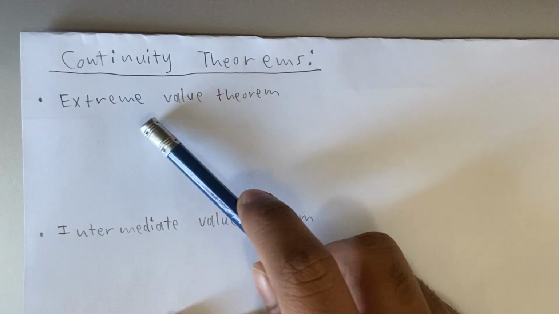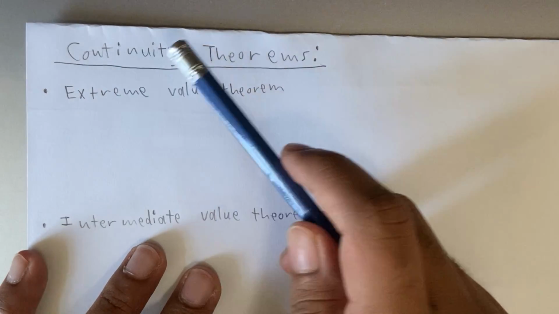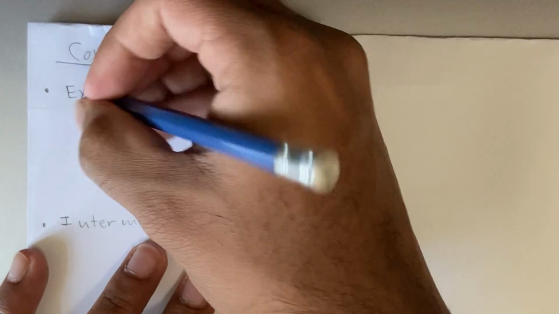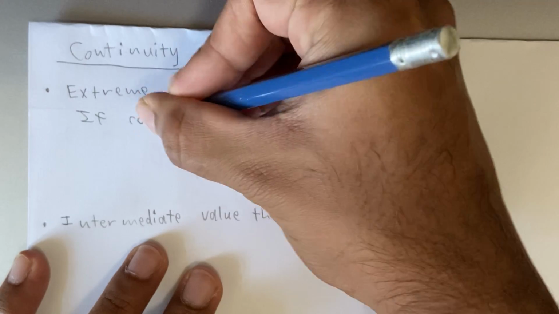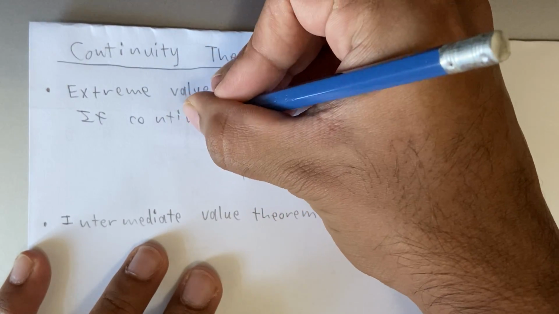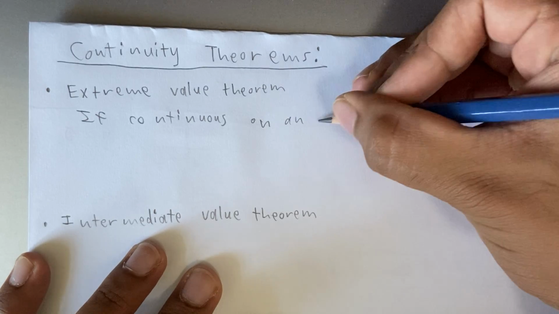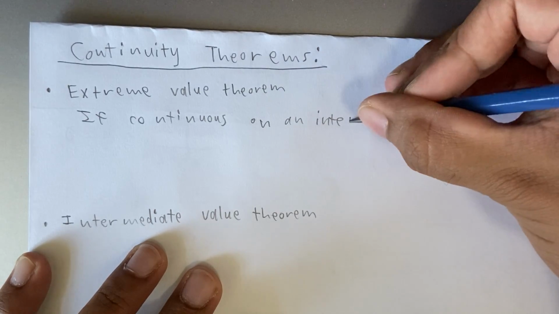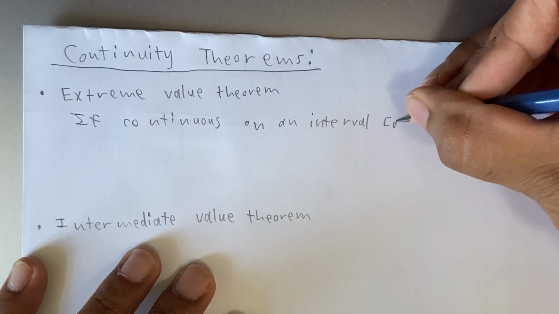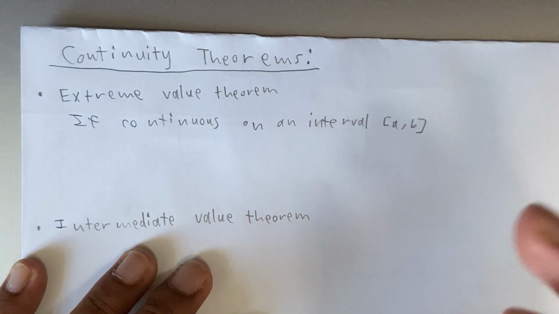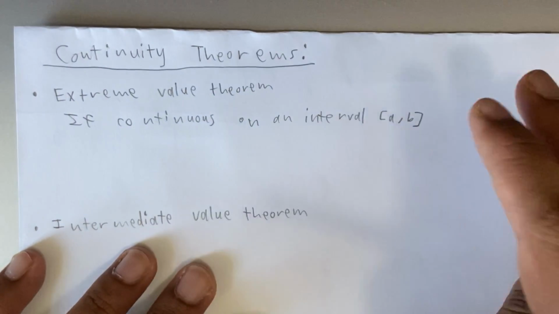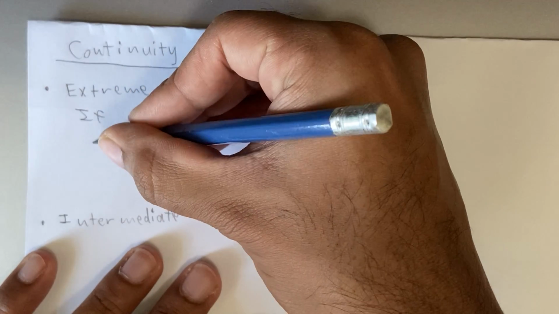So the extreme value theorem says that if a function is continuous on an interval, like if it's continuous on an interval a to b, then that must mean it has a minimum and a maximum point on that interval.